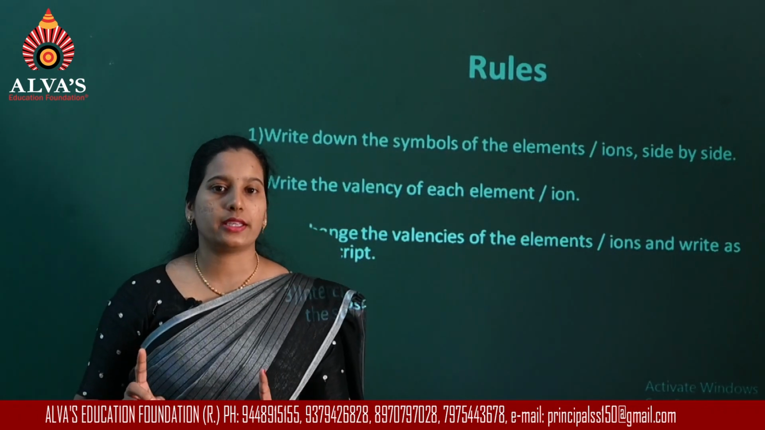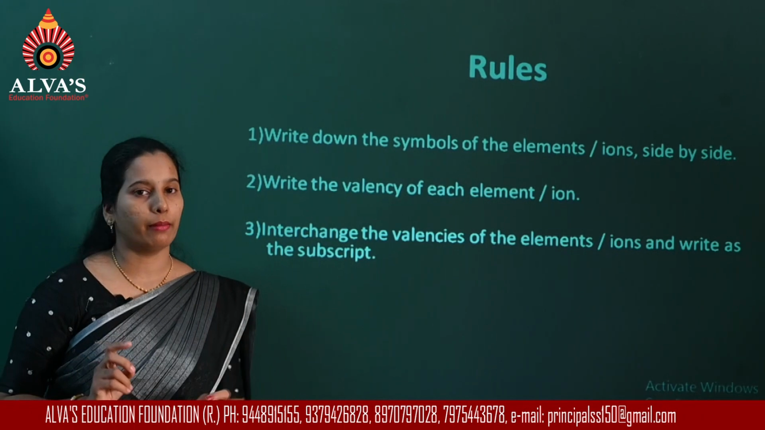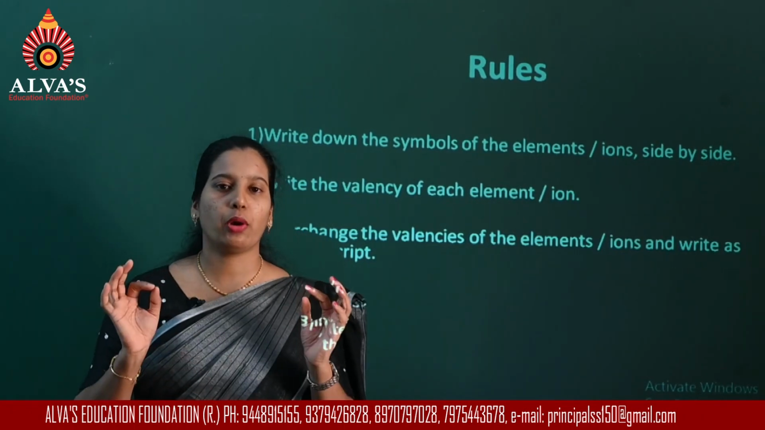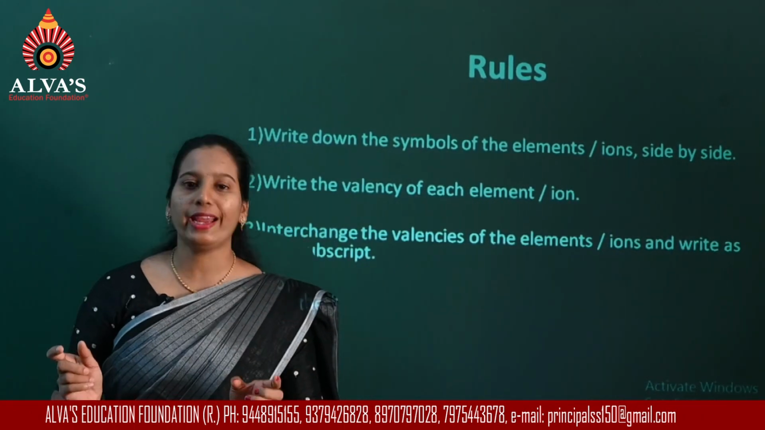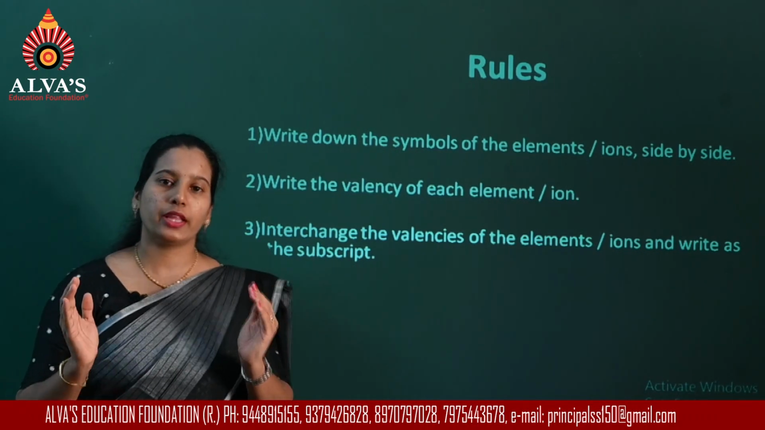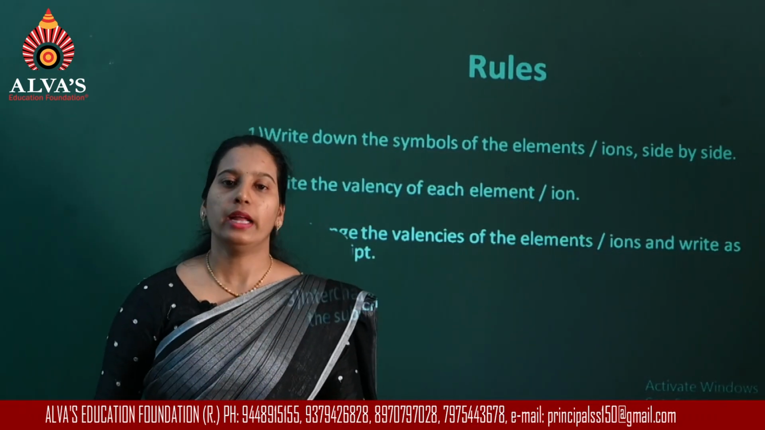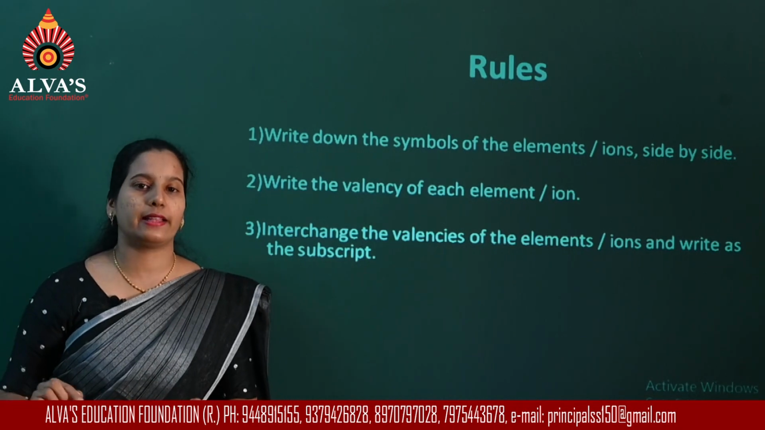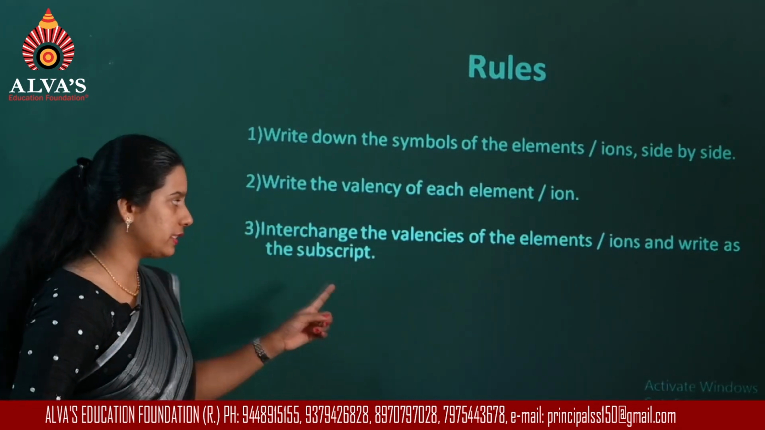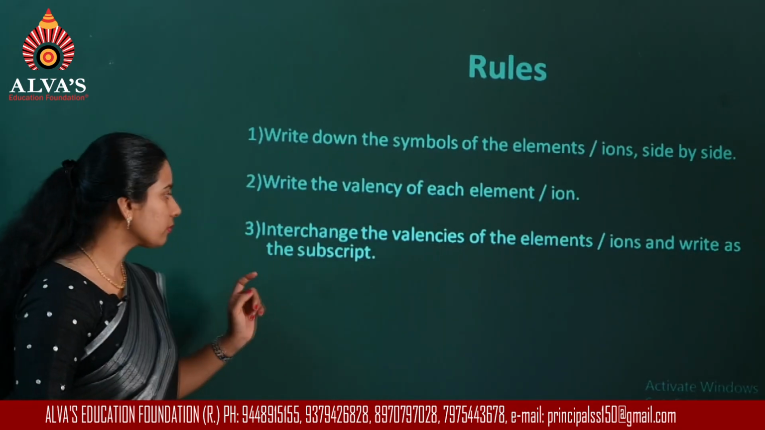Or in some cases, there will be a common number. So while crossing, if you have a common number on both the elements or ions, then you have to remove the common number. Then whatever number is left, that is written as the subscript.